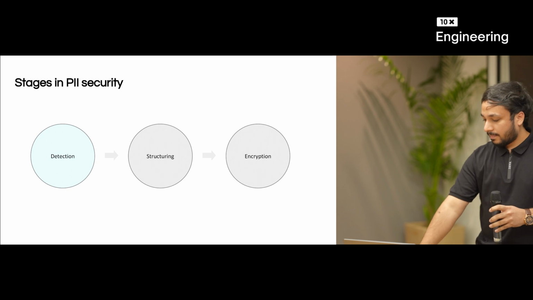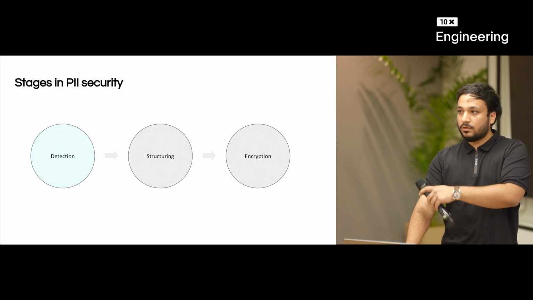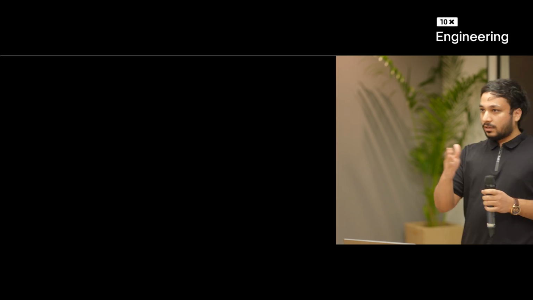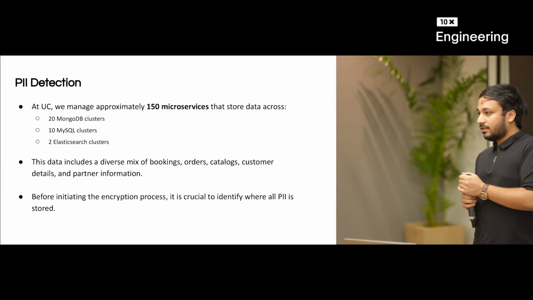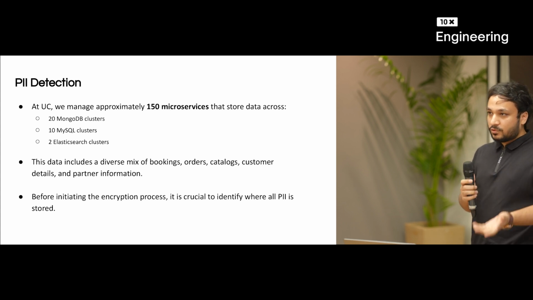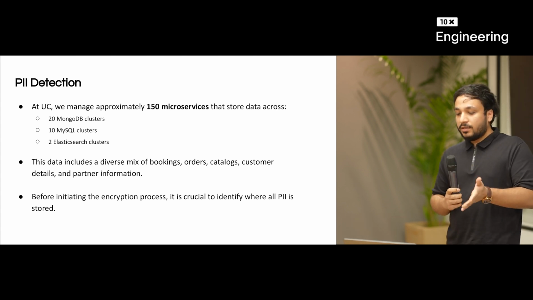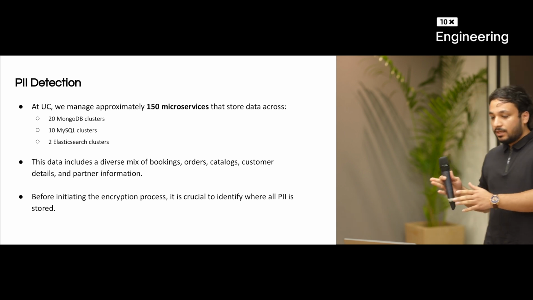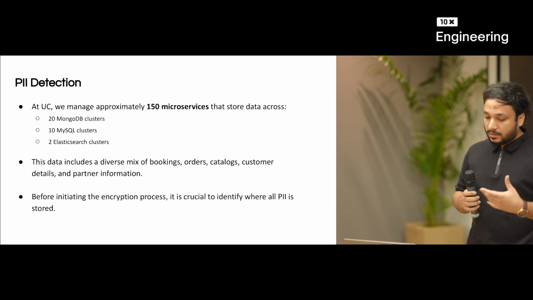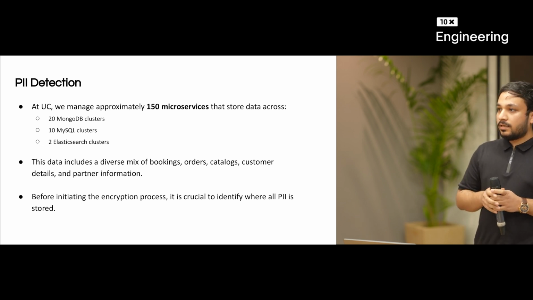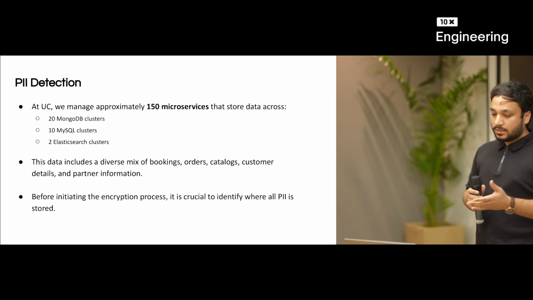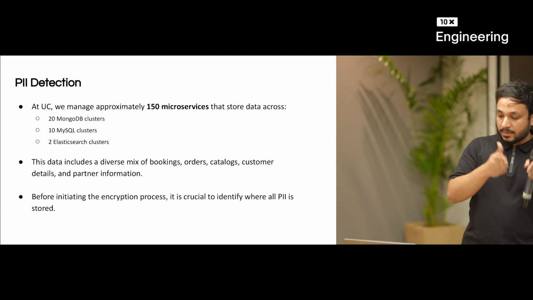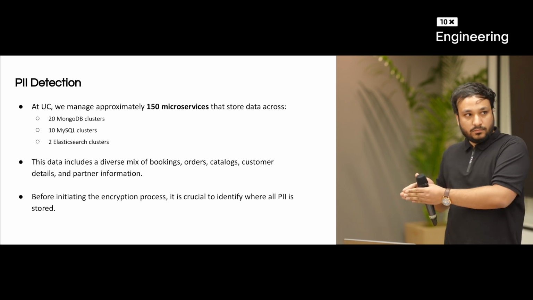So detection, let's talk about detection. Before we go on this journey of encrypting the PII, it's first important to know where all the PII is stored. At UC, I mean, all of you are working in companies and you must have databases where you store the information of your customers. So at UC, we manage approximately 150 microservices, and those store the data across 20 MongoDB clusters, multiple MySQL and Elasticsearch clusters. This data is a mix of bookings, orders, customer data, partner data, and so first let's centralize, let's pinpoint where the PII is stored and then move on from there.